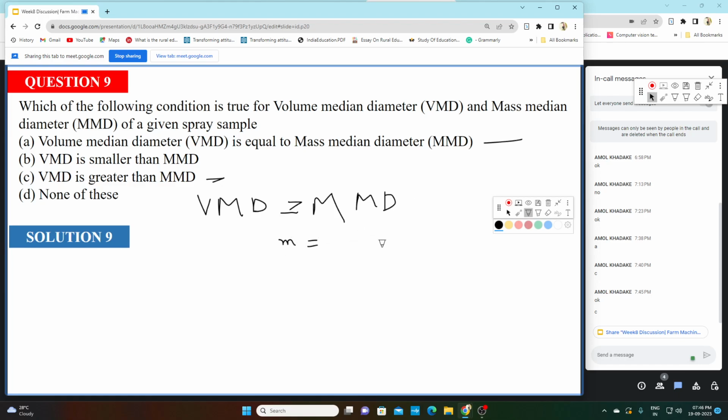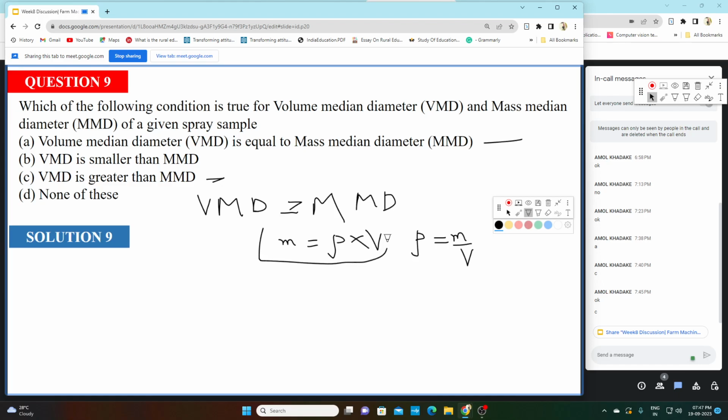Density is rho equals m by v, so m equals rho into v.